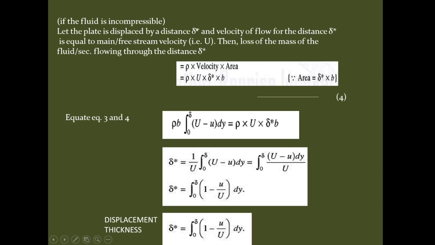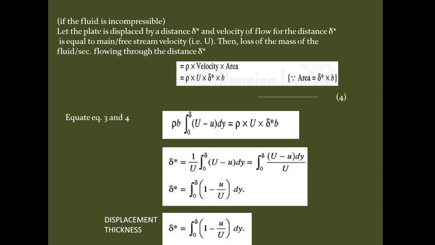Delta star is nothing but the displacement thickness, and the velocity of the flow from this distance delta star is equal to the main or free stream velocity, that is capital U. Then the loss of the mass of this fluid per second flowing through the distance delta star can be calculated by using rho into velocity into area.